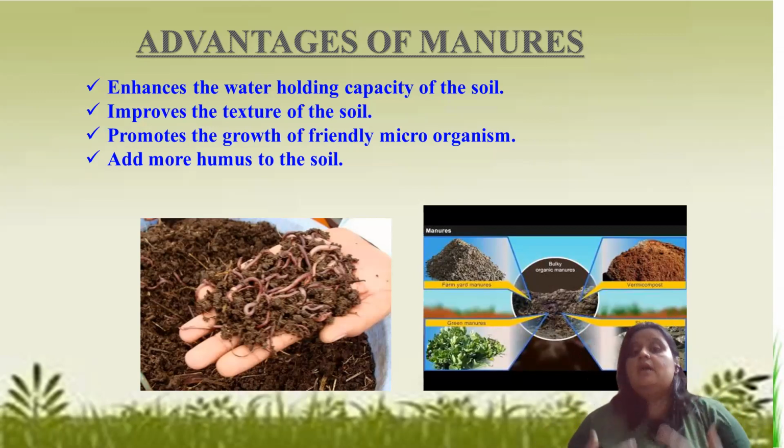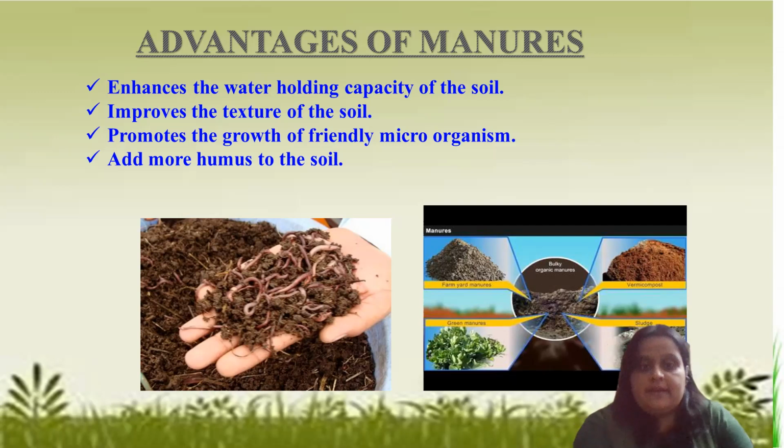That means if we are giving water to the soil, the soil should have the capacity to hold water and utilize the water completely. Not only this, it improves the texture of the soil. It helps the microbes to grow, which are friends of the farmer, which help to make the soil fertile.